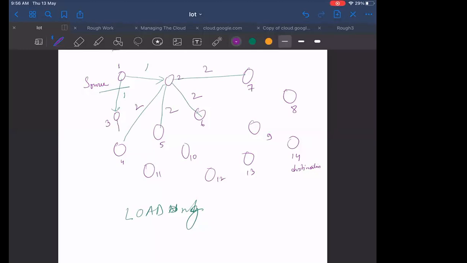Now 3 will send to 4, then 5, and it will be 2. Similarly, 7 will send to 8 and 6. This one will not be there, sorry, this is not its neighbor. Similarly, 6 will send to 6 and 10. So what should be the number? This should be 3, this should be 3, this should be 3. Like this, you have to draw and find out which one is the shortest path.